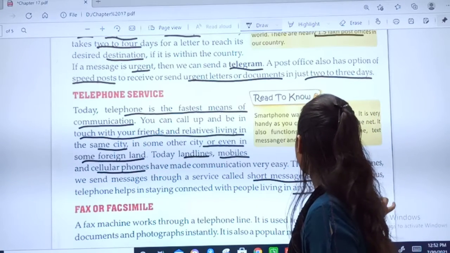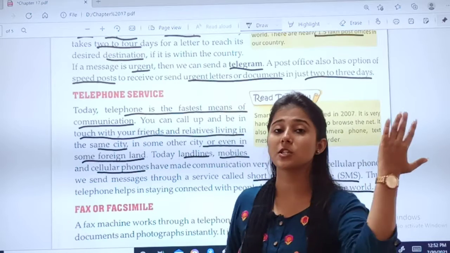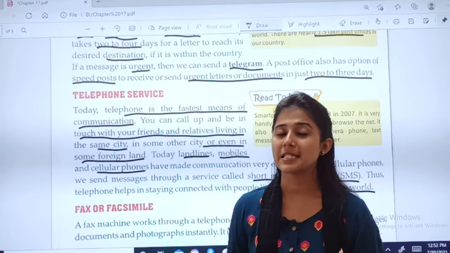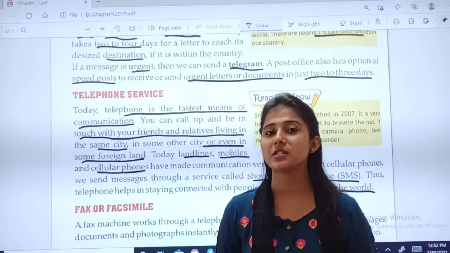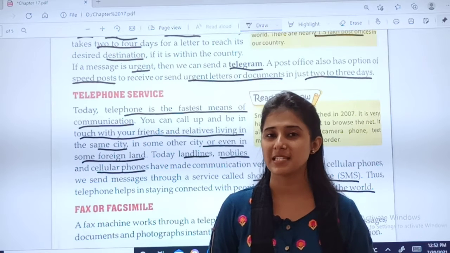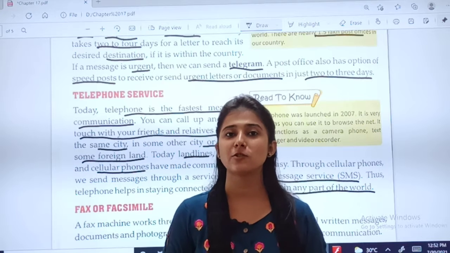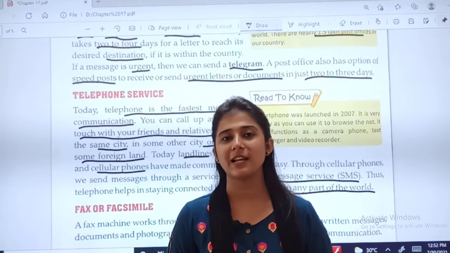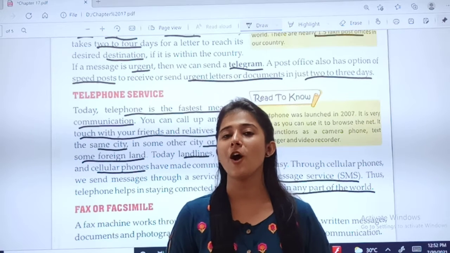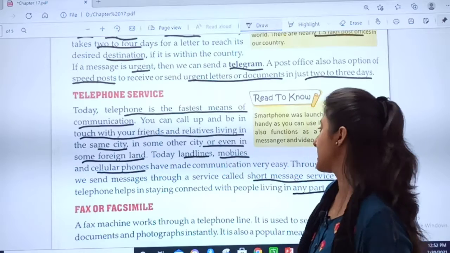and thus telephone helps in staying connected with people living in any part of the world. So, can you see? Can you compare? First the process was so big, letter, post office, right? But now we have mobile phones and landlines, which have made our life much easier, right children? You all have experienced this. You communicate with your friends and relatives regularly. How do you communicate? With your mobile phones. So, I hope you have understood this.